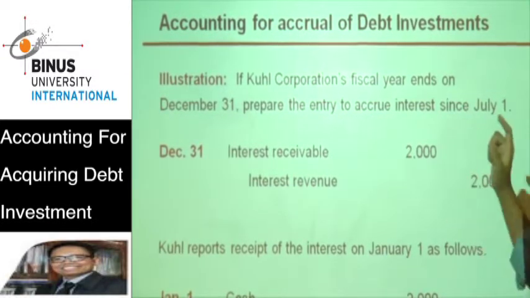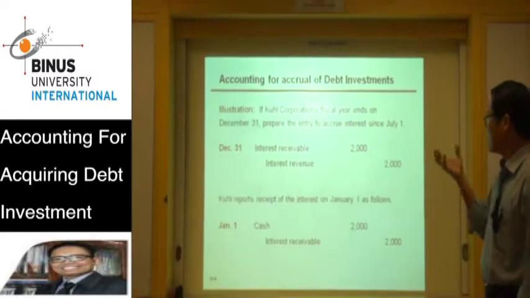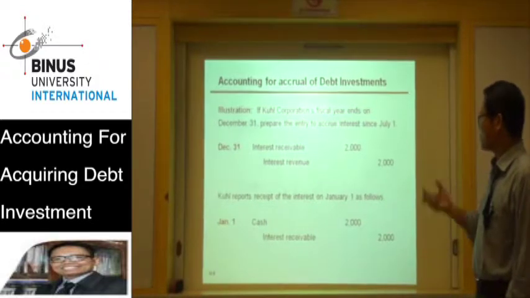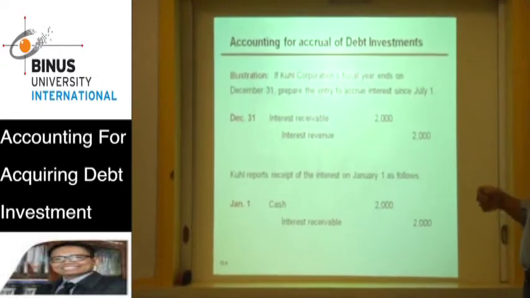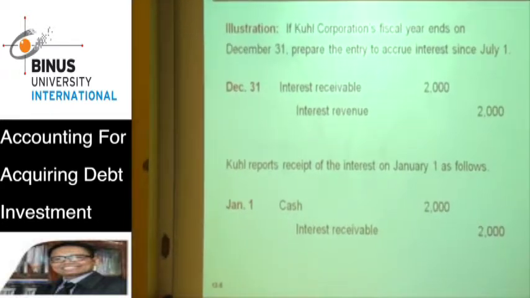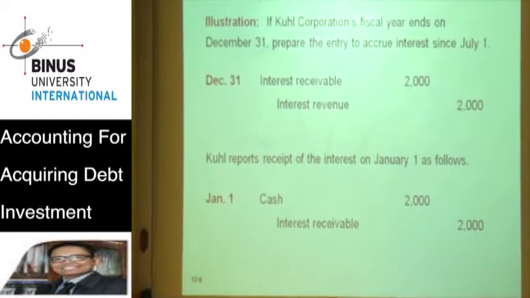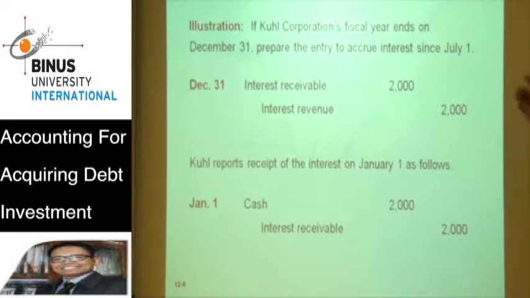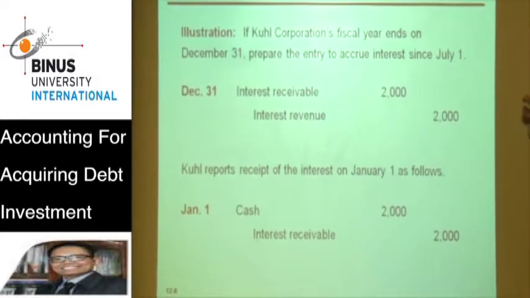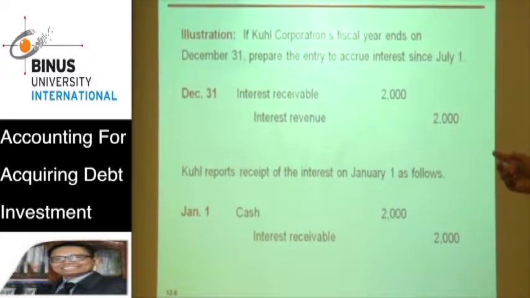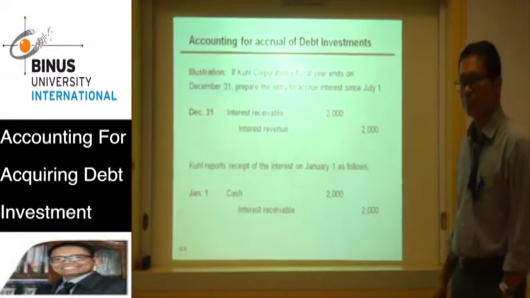Here we journalize interest receivable because we haven't received cash yet. The cash will be received tomorrow, January 1. So on January 1, the company must journalize debit cash and credit interest receivable. The amount is still the same, 2,000, for 6 months, July to December.